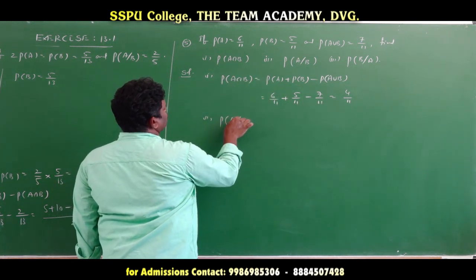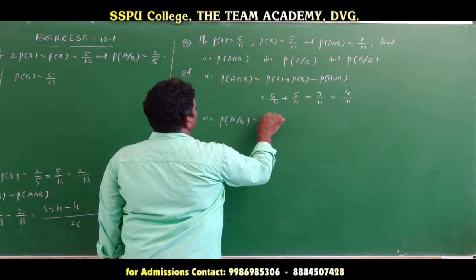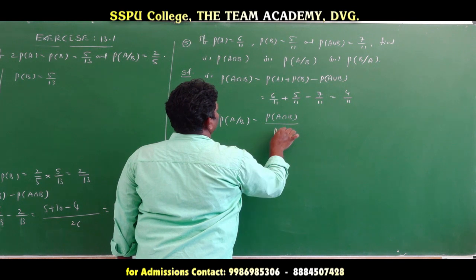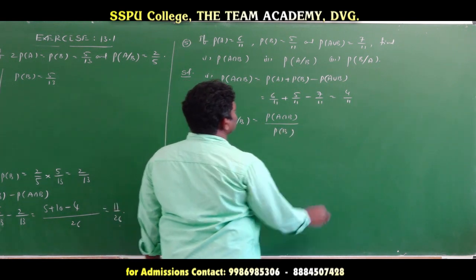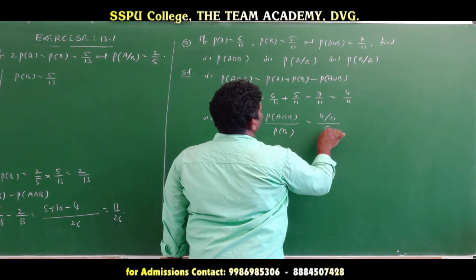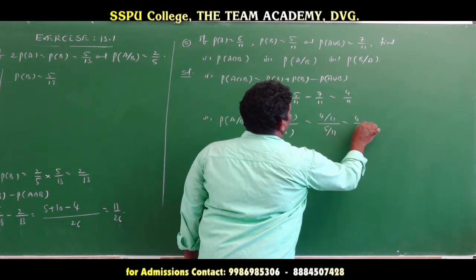The second part: probability of A given B is equal to probability of A intersection B by probability of B. A intersection B is 4 by 11, divided by probability of B, 5 by 11. That is equal to 4 by 5.